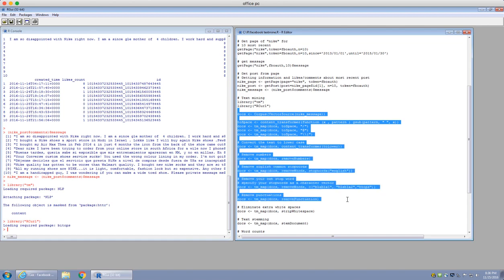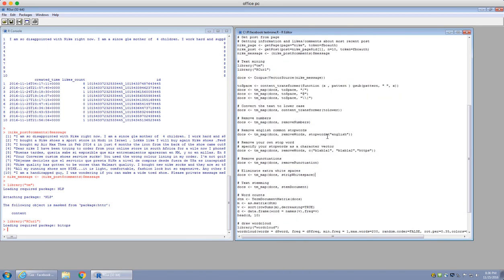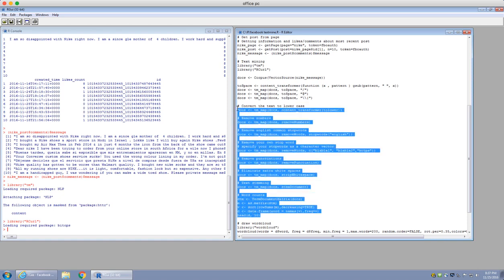You don't need to really understand everything, but what it does is divide up the text in certain ways so that you don't end up over-analyzing. For example, you want to change it into all lowercase, you want to remove numbers, and you want to remove common English words like the or an. You don't want to analyze those and so forth. After all those things are done, I want to get a word count. So the first thing I would like to do is get the word count of the comments.